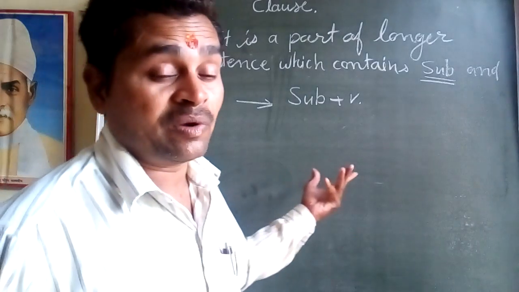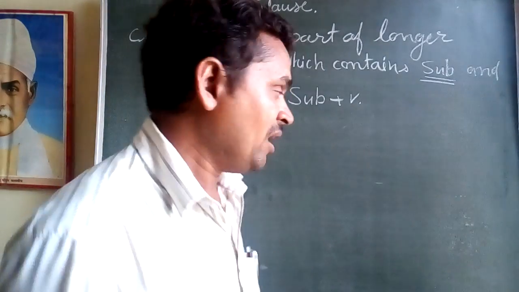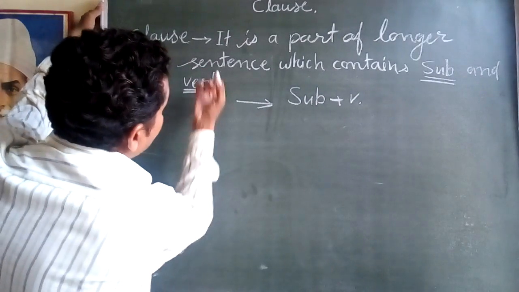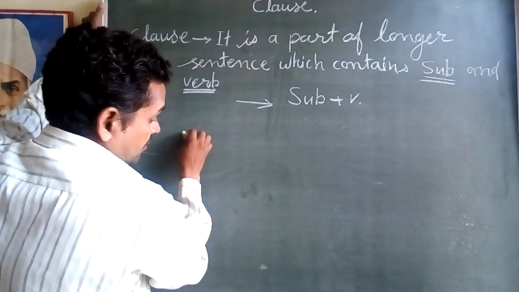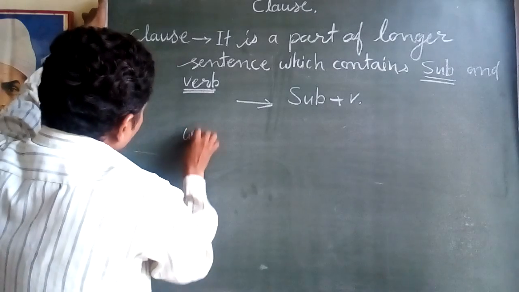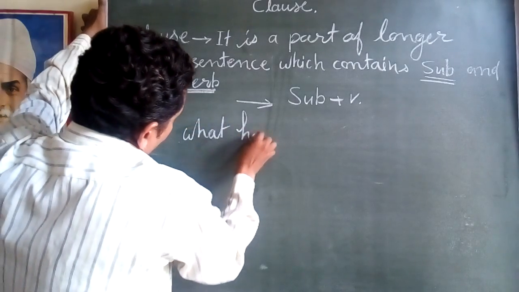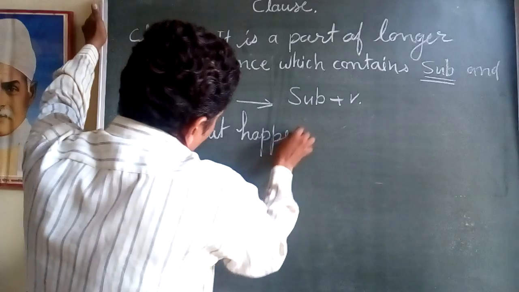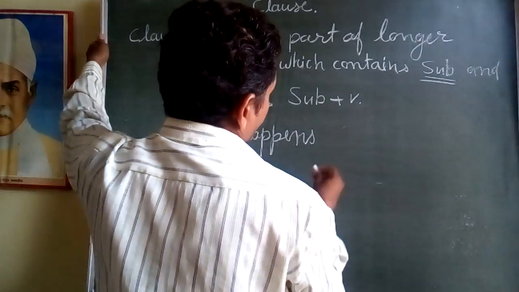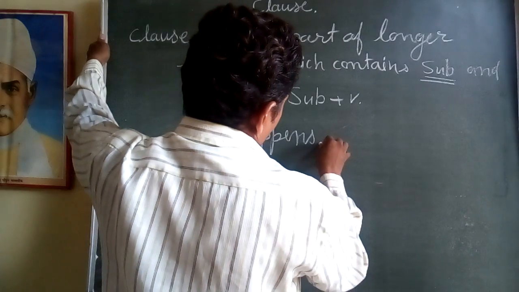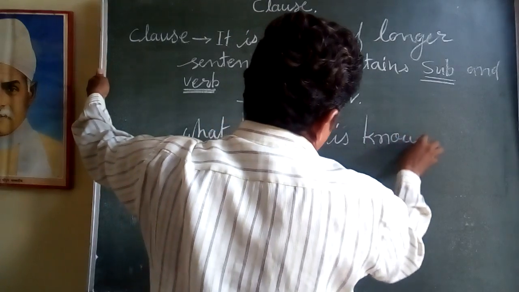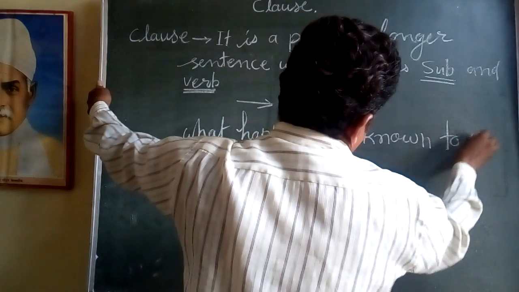You can take one example: what happens is a noun to all.